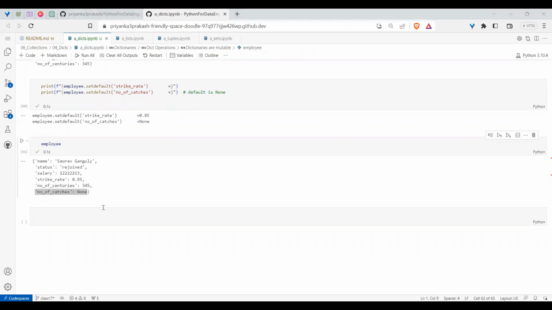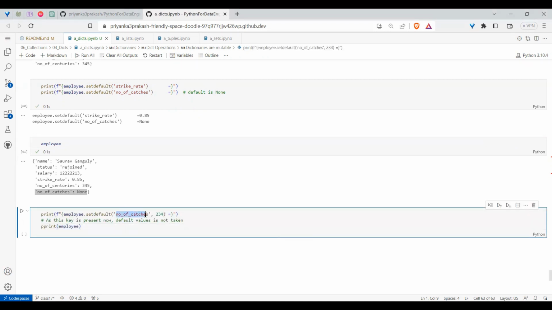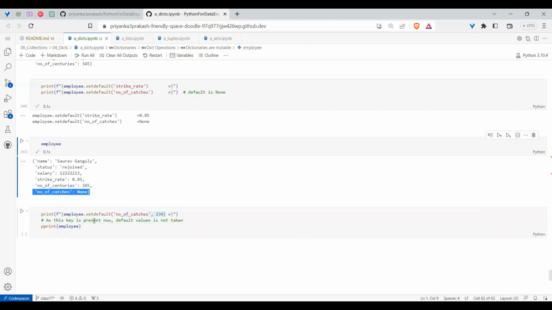Fine. So what if I do it one more time, and this time I'm asking for number of catches with the value 240, 234? Now tell me, will it create this key? No. Setdefault will create the key only if the key is not present, and assign the value. If the key is already present above, it will not assign.